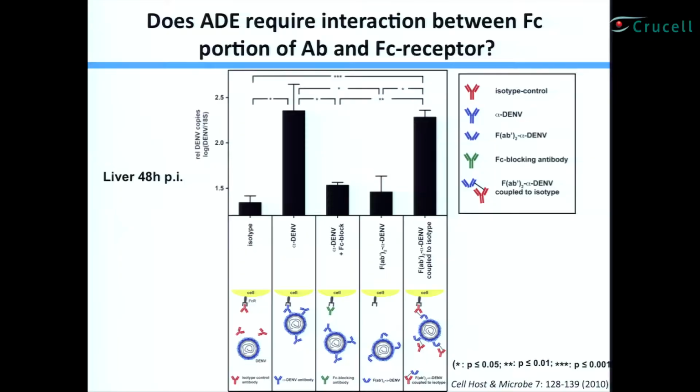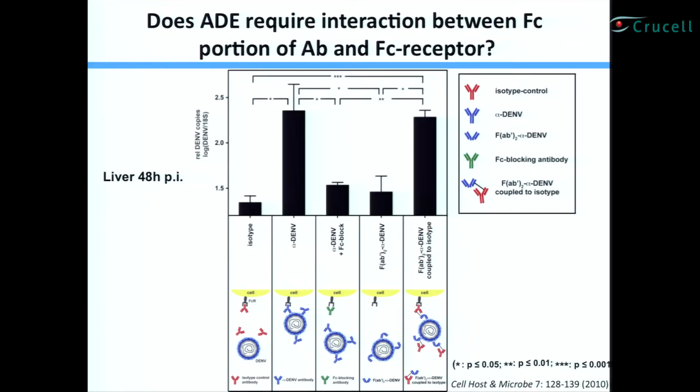The next feature, in terms of the mechanism of ADE, is that the hypothesis predicts an interaction between the Fc receptor and the Fc portion of the antibody. So we wanted to see if that was the case in vivo as well. And remember, because of the liver, in terms of the survival and death phenotype, we decided to look at our readout here: the viral load in the liver at 48 hours post-infection. This is our non-ADE mice, the mice injected with the isotype control antibody. This is the ADE mice, and this is the amount of virus we see in the liver.